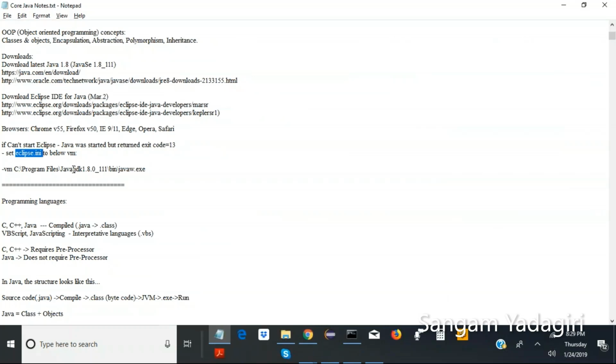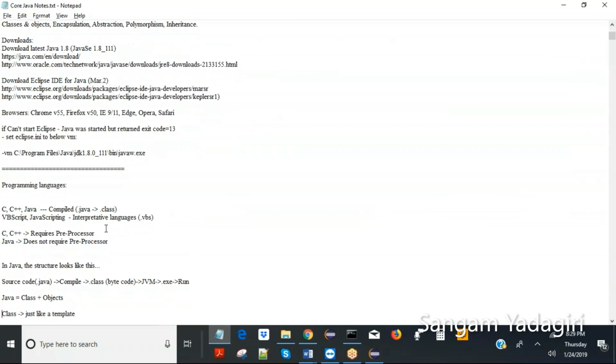This JDK version must be exactly similar, so change it, and change your path also. It could be Program Files (x86) or something, based on your bit, 32-bit or 64. So just add the java.exe path, wherever it is in your system, as -vm. Okay, so after that,